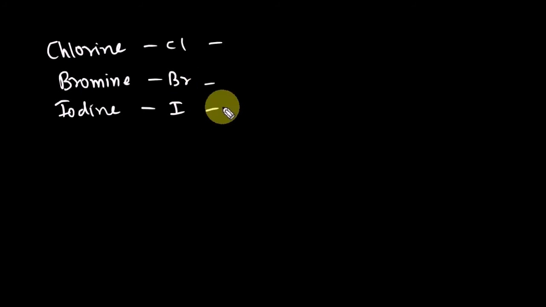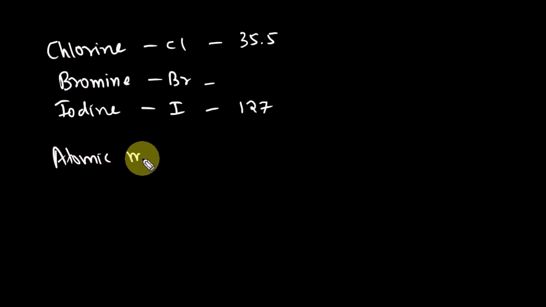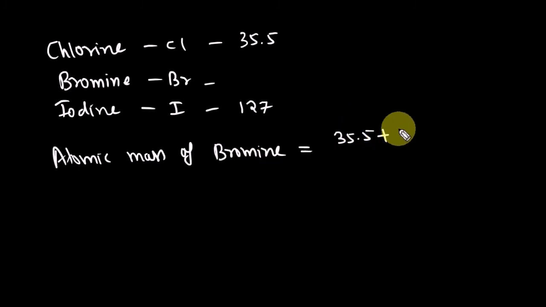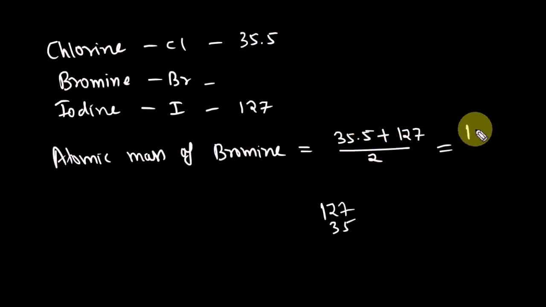One more example is chlorine, bromine and iodine. Chlorine is Cl, bromine is Br, iodine is I. Chlorine is 35.5, everybody knows that, and iodine is 127. To find the atomic mass of bromine, we add 35.5 plus 127, which is 162.5, divided by 2.